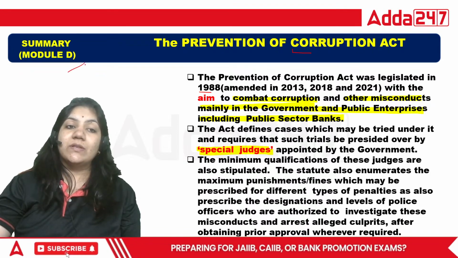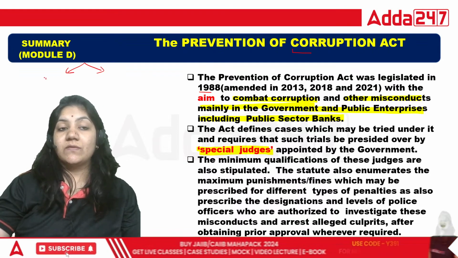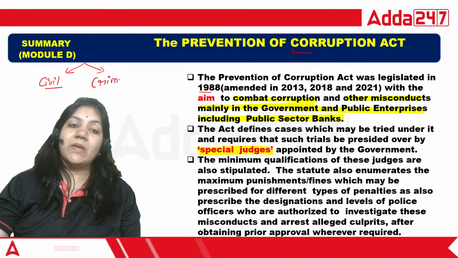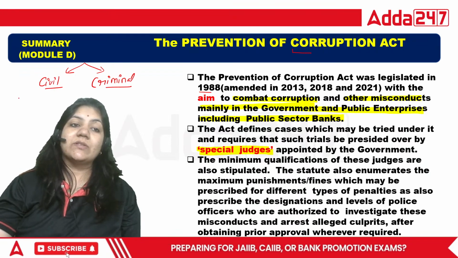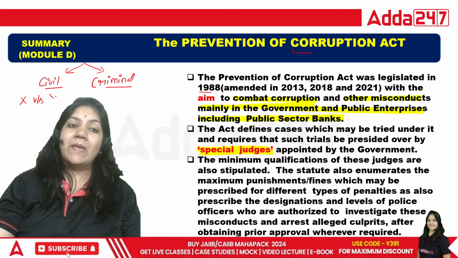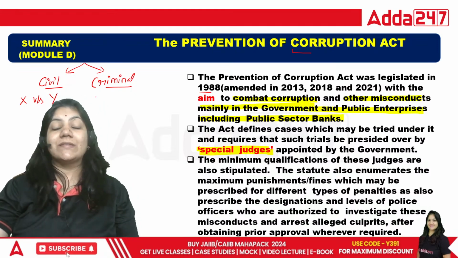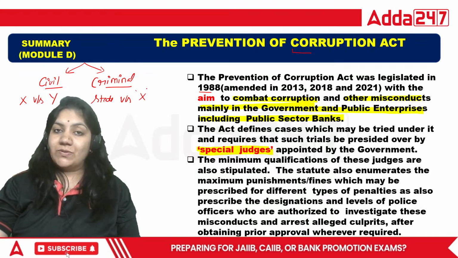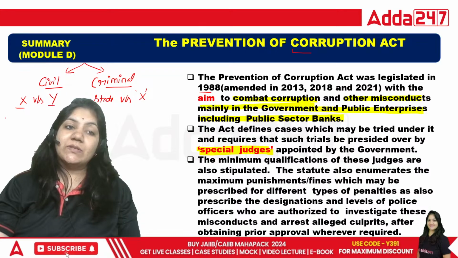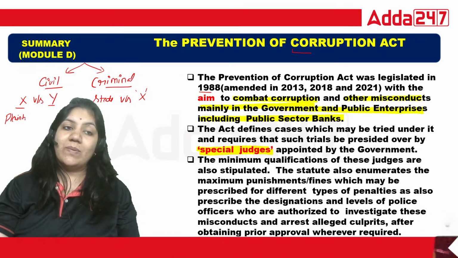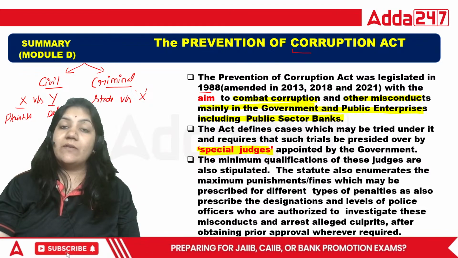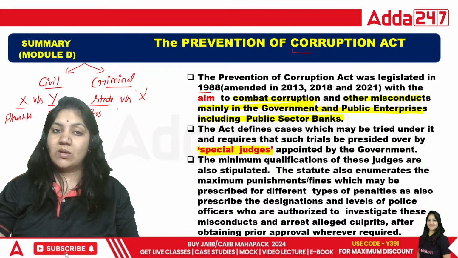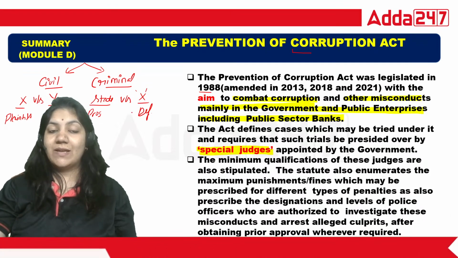All over the world, there are only two types of cases. The first is civil cases and the second is criminal cases. Civil cases are between person X and person Y. In criminal cases, one party is the state and the other party is the accused person, right? In civil cases, X is called the plaintiff and Y is called the defendant, who will defend himself. In a criminal case, the state is the prosecutor and the accused is the defendant.